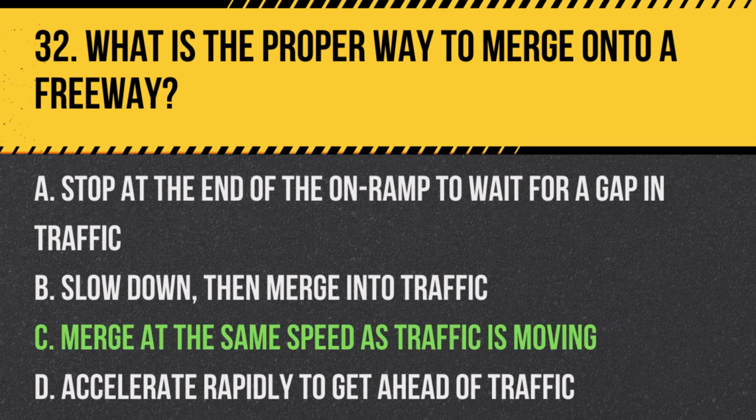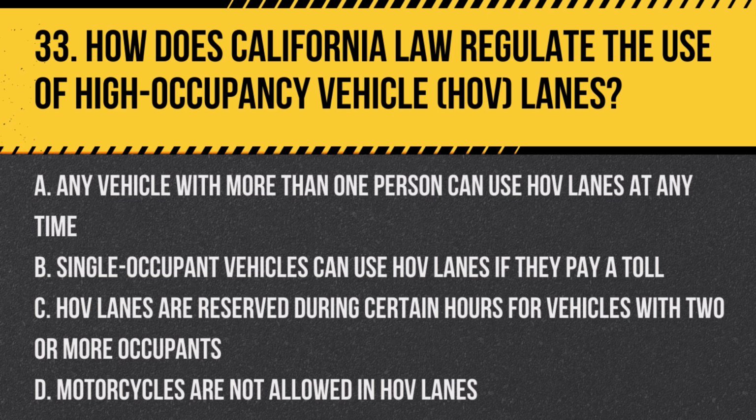Answer C. Merge at the same speed as traffic is moving. When merging onto a freeway, you should adjust your speed to match the flow of traffic on the freeway before merging. Question 33. How does California law regulate the use of high-occupancy vehicle (HOV) lanes?